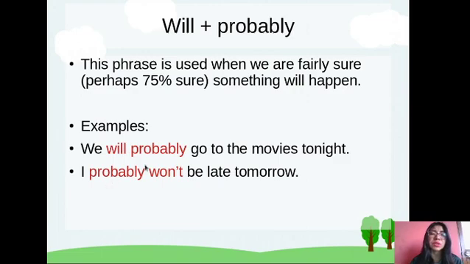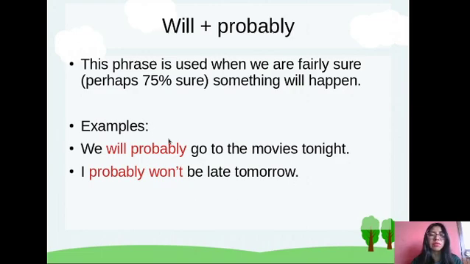Pay attention to the position. We can use it after will or before will. But it's better if you use it in that position, after. We will probably go to the movies tonight. That is the same structure. You are going to use the subject, will, the adverb probably, the verb in base form, and the complement. In this case, I am using probably in another position. You are going to use the subject, the adverb probably. In this case, won't, as I said before, is the contraction of will not. Be late tomorrow, the verb in base form, and the complement.